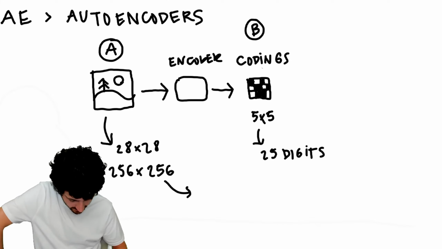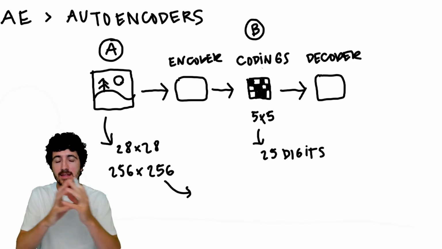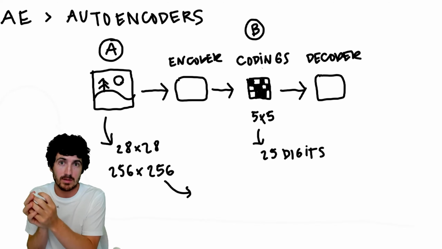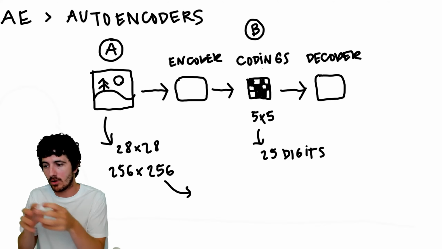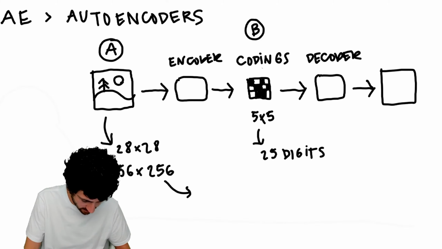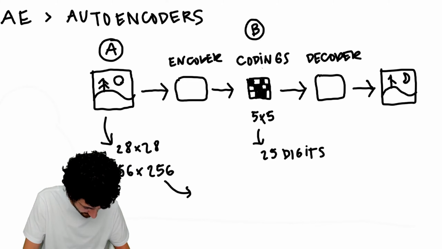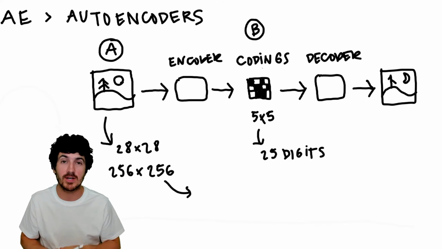And where do we go next? The same way we have an encoder, we have another piece that is a decoder. The encoder grabs some piece of information and codes it, giving the codings. Then we feed those codings into a decoder, and we decode them into something that hopefully looks like the original image. But as represented here, maybe we get a moon instead of a sun, and maybe a few branches of our tree are missing, because the network tries to generalize.